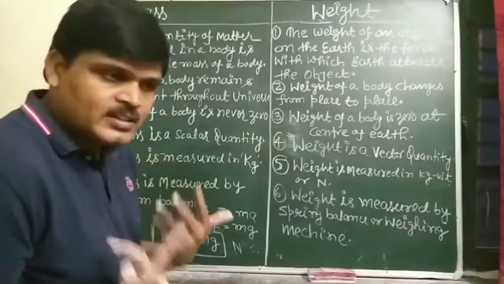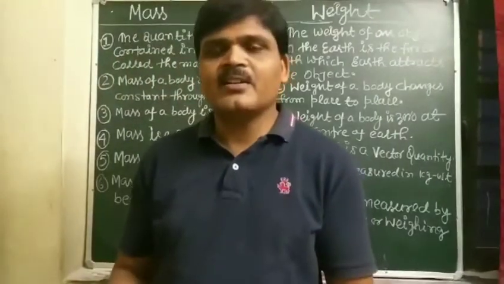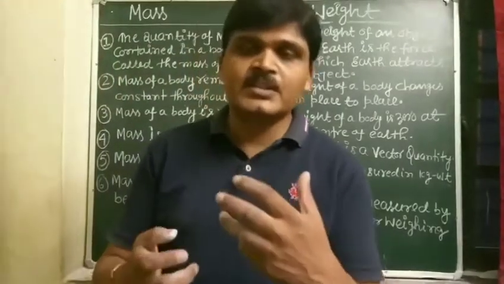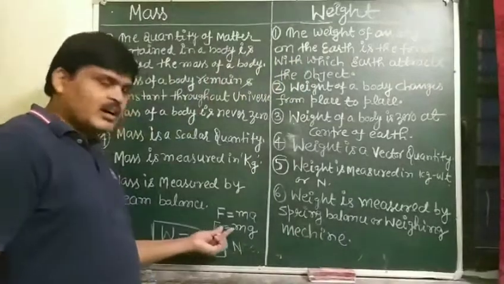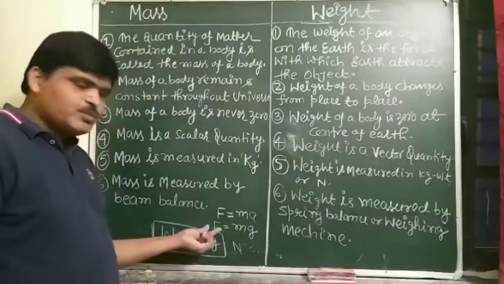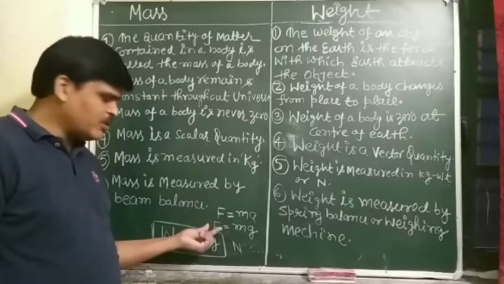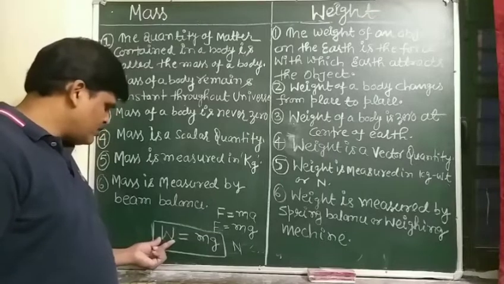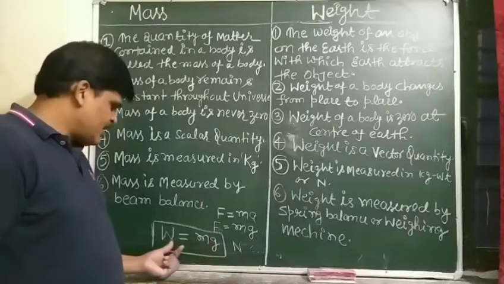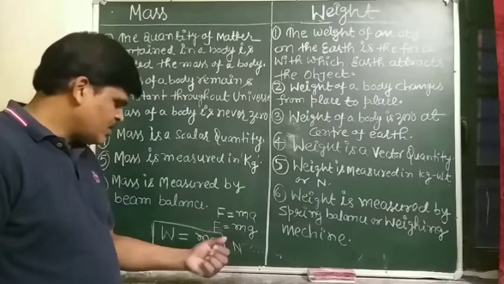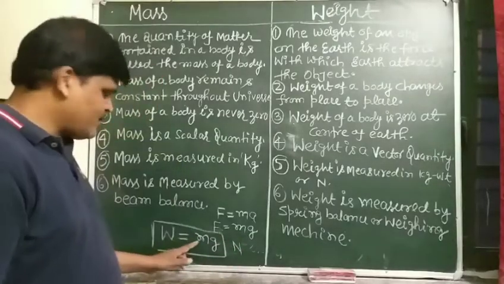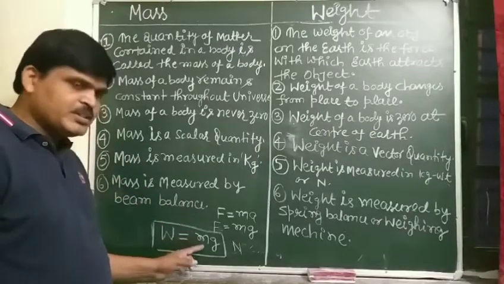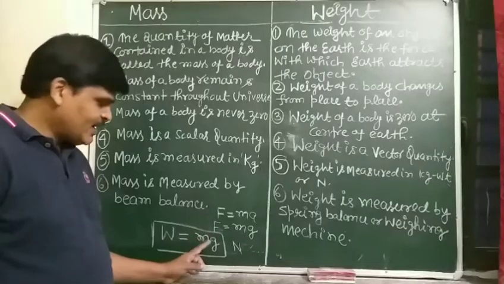So student, what is the weight? Weight of an object on the earth is the force with which the earth attracts the body. So this force, the force of attraction of the earth on the body, F equal to mg, is equal to the weight of an object. So W equal to M into G, and weight can be expressed in terms of Newton.